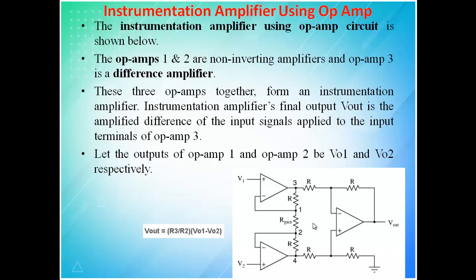The final output Vout is the amplified difference of the input signals applied to the two input terminals of op-amp 3. Usually we give the signal to one and ground to the other. Either you can give input here or there, and the remaining should be 0. So if you give a signal of 2 volt, which means this should be ground and this should be 2, that will be amplified because only the difference is amplified. The difference will again be 2, and that 2 will be amplified depending upon the gain. Gain, as we have said, tells about the maximum amplification.